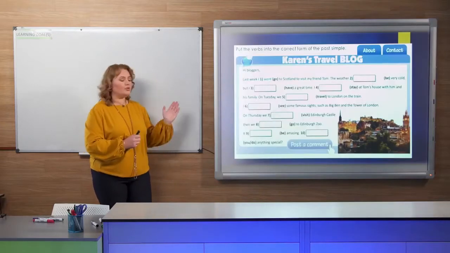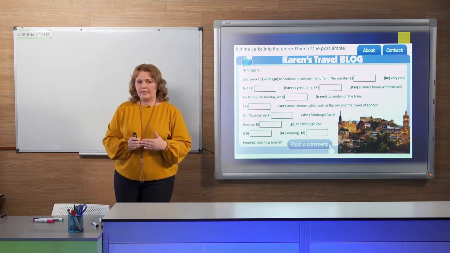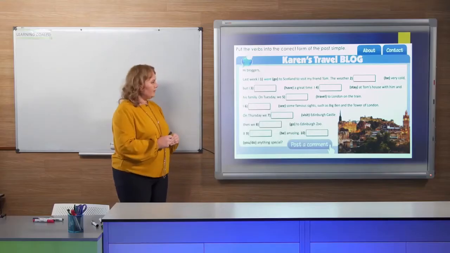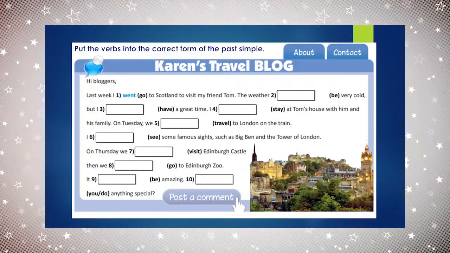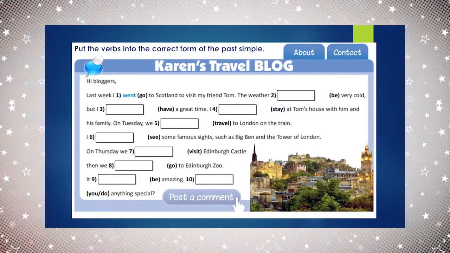I ask you to write a short story about your last trip. So let's check. This is an example from one of our students. Help me with the words. We need to put them in the past simple. So, number one is, last week I went to Scotland to visit my friend Tom.